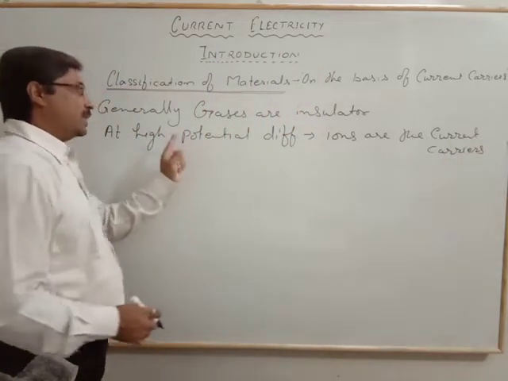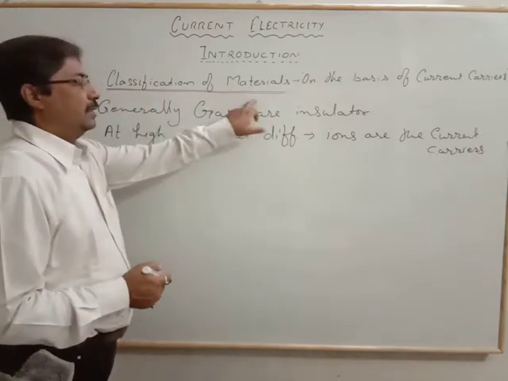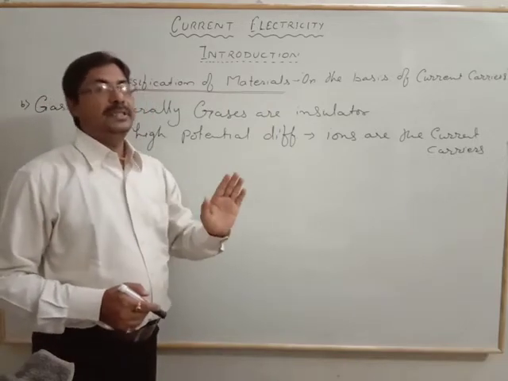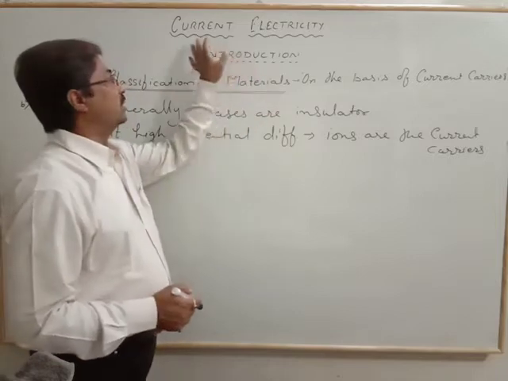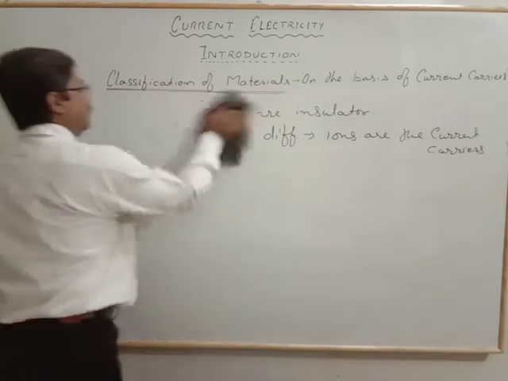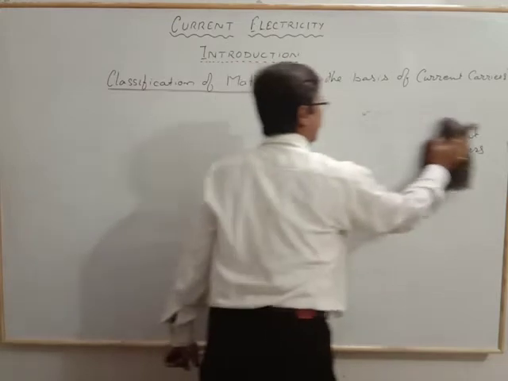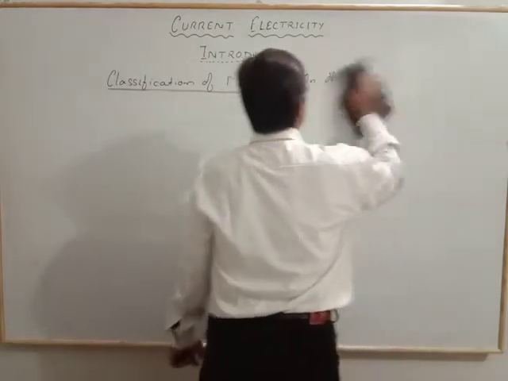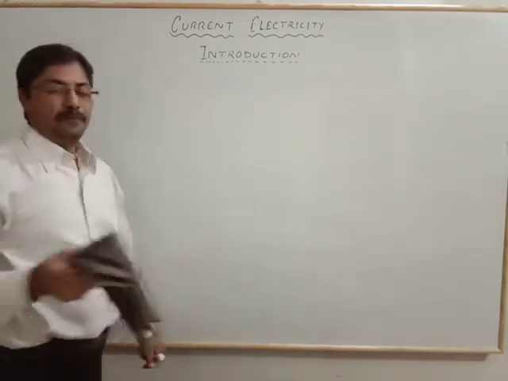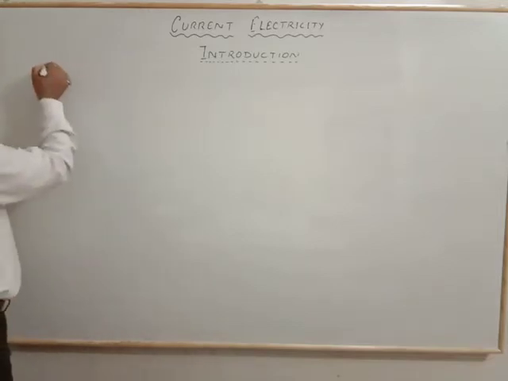So it is all about the current carrier, and according to the current carrier we classify the material. In the case of solids, a conductor has free electrons, and we are concerned with the conductor in this particular chapter, that is current electricity. Now, what about the flow of charge? How is the charge flowing in a conductor? And what is the cause behind the flow of the charge? So here, that is current electricity.